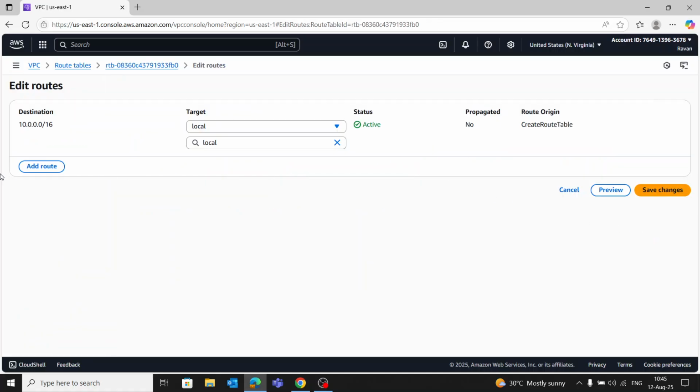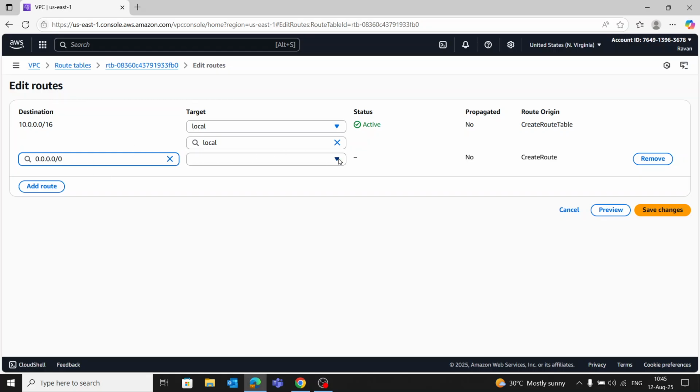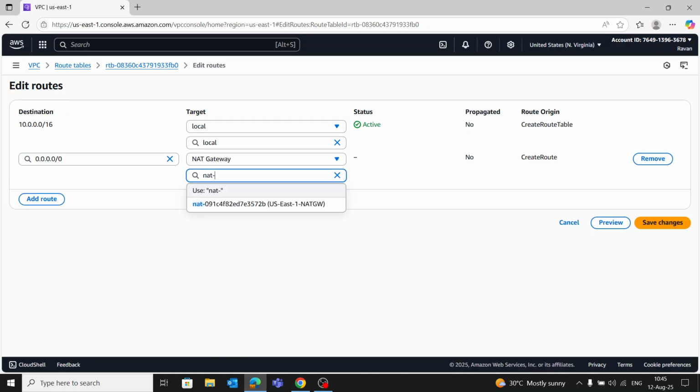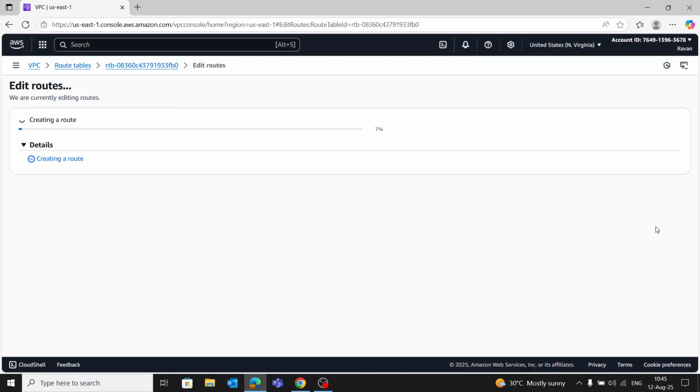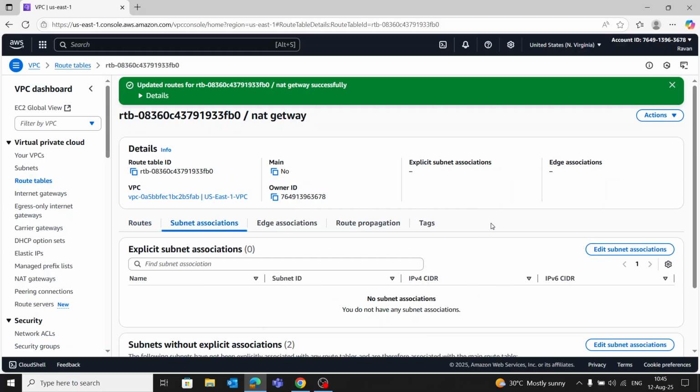Edit routes. Add route. Default gateway. Select NAT gateway. Select here your NAT gateway and save changes.